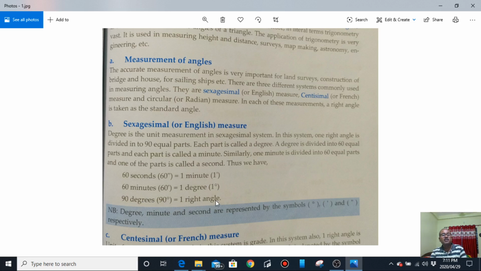So I am going a little fast because you have done it in class 8. Degree, minute and second are represented by symbols. Degree is a small superscript 0, one inverted comma for minute and a double inverted comma for second. This is for the sexagesimal system. Now the centesimal system.